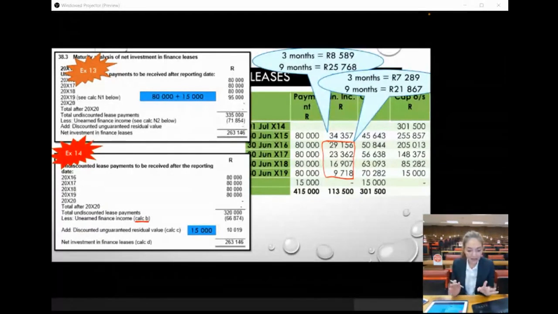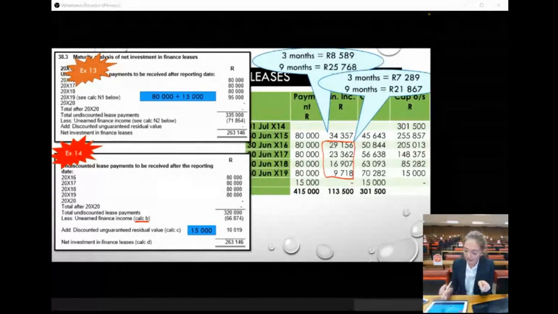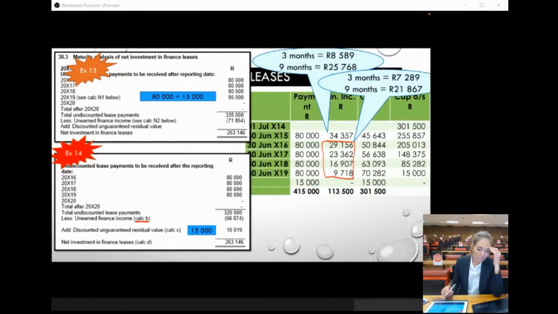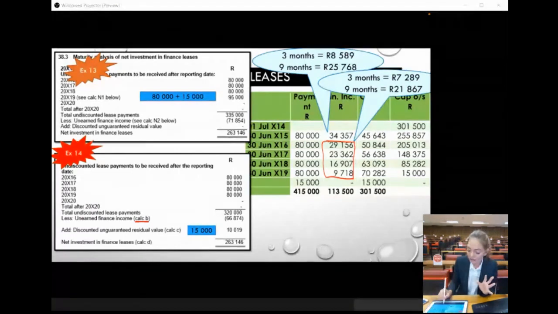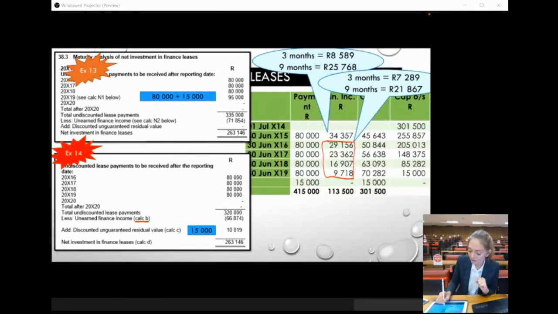Your thought process is 100% correct, except for the fact that you can't use your present value calc as is. You can't use it as is. And the reason for that, remember in your present value calc at the moment, we've got that future value of 15,000. So this 66,874 will only be the unearned finance income on the lease payment.